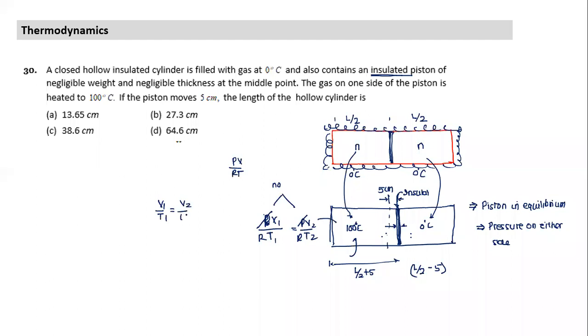Now it is easy to solve. What is V1? V1 is equal to area of cross section times L by 2 plus 5, divided by temperature 373, is equal to L by 2 minus 5 divided by 273. That's the equation. You can get the value of L from it.